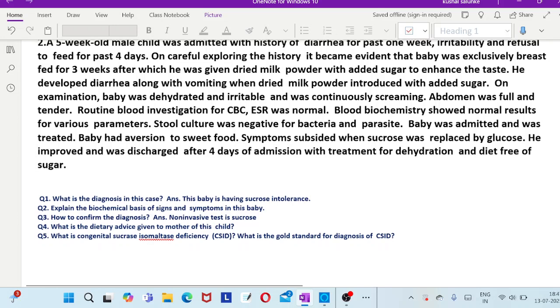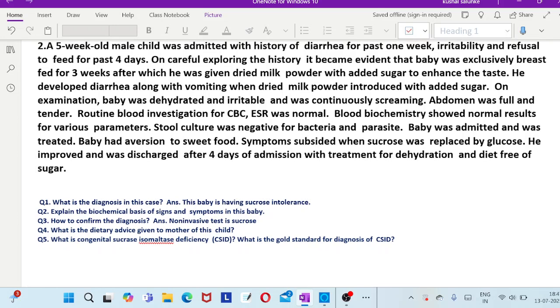So what is the clinical diagnosis for this particular case? The answer is that this baby is having sucrose intolerance. Okay, so in this condition there is a deficiency of the sucrase enzyme, just like lactase in lactose intolerance, which is required to cleave sucrose into glucose and fructose.